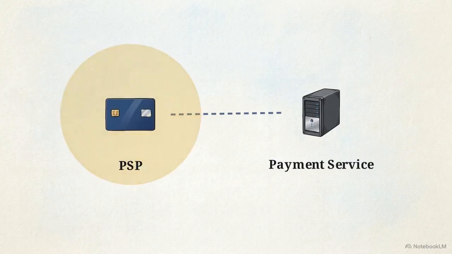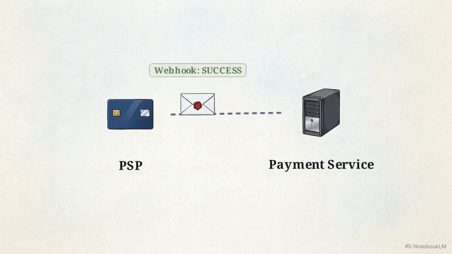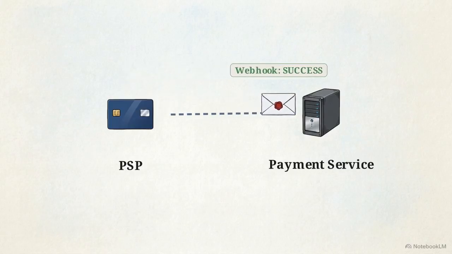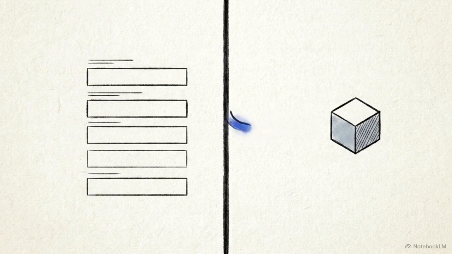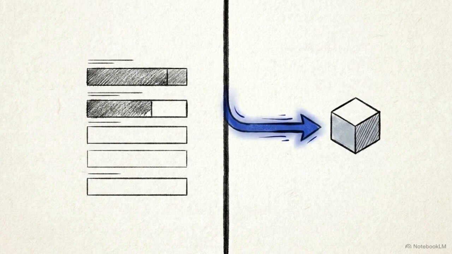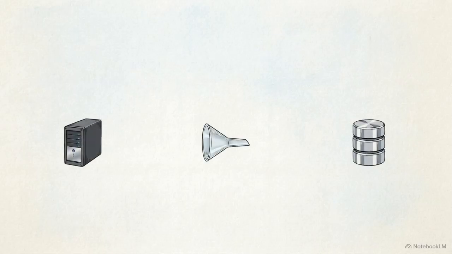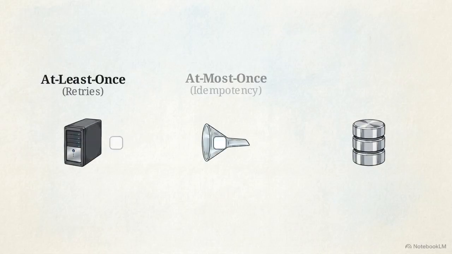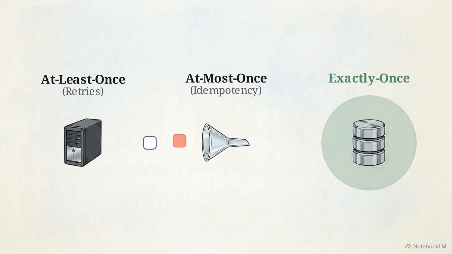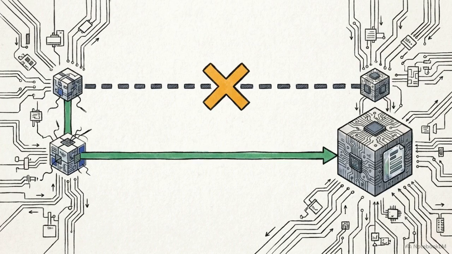Once the card is processed, the PSP uses an asynchronous webhook to notify our internal system of the final transaction status. Decoupling the payment capture via hosted pages and asynchronous webhooks drastically reduces legal compliance risk while retaining absolute tracking of the payment lifecycle. To solve the double charge problem, we have to satisfy a specific distributed systems equation. Exactly once processing equals at least once delivery plus at most once processing. At least once delivery ensures a message survives transitory network drops.